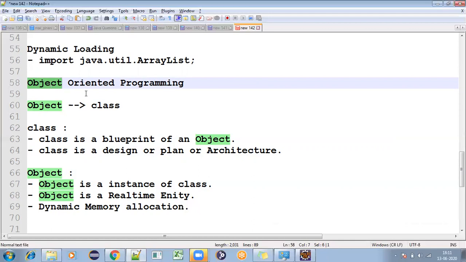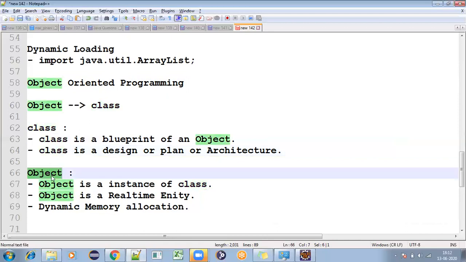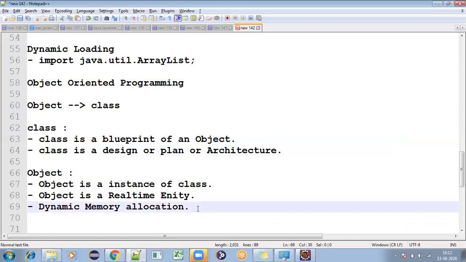Java is an object oriented programming language because in Java everything is an object, everything is a class. That is the meaning of object oriented programming language. Everything is prepared in a class, and if you want to accomplish your class you should create an object. Then we can say Java is an object oriented programming language. We'll go to the next session with the examples, and then we'll understand exactly what a class is.